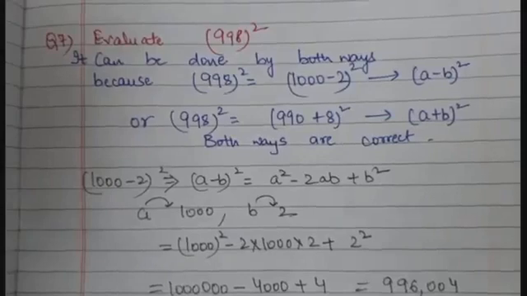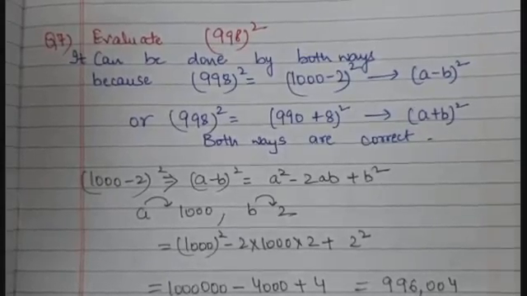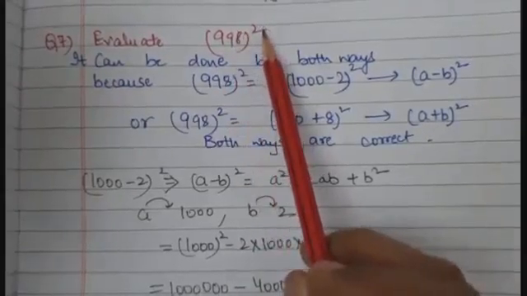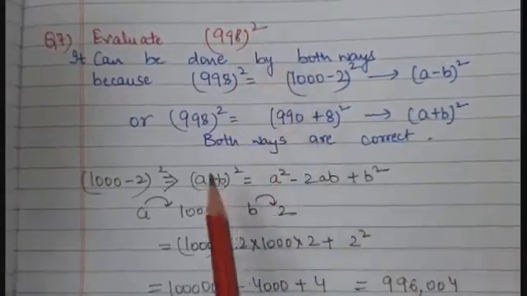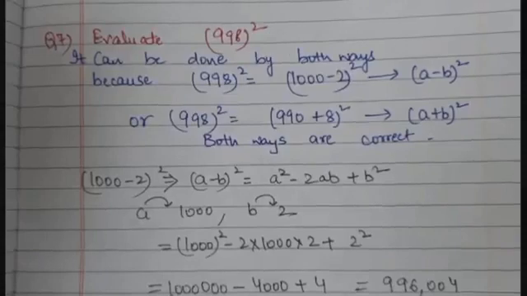Now let us discuss how can we expand 998 whole square. Students, now we have done both the expansions. So I will tell you both ways.